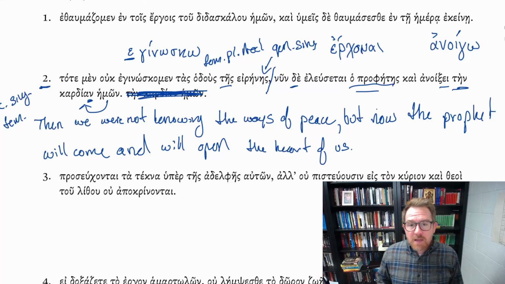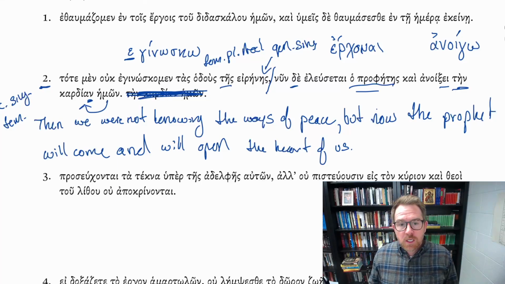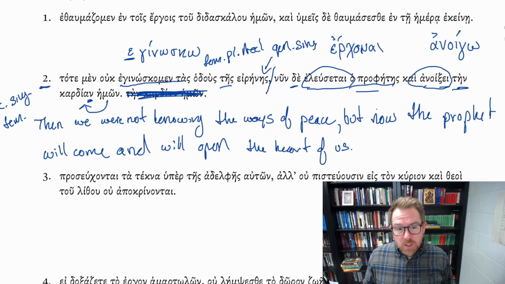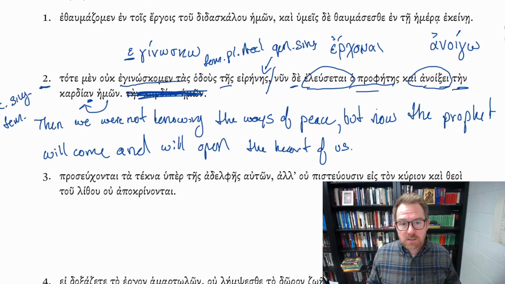This is a good example of how futures can work. We also see this imperfect form, we see this irregular future, and we see this future with amalgamation. So a good example of the variety of verb tenses: imperfect, future, irregular future, future with amalgamation, all in the same sentence.